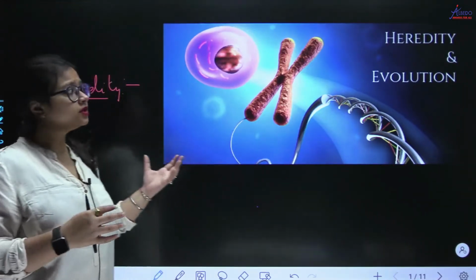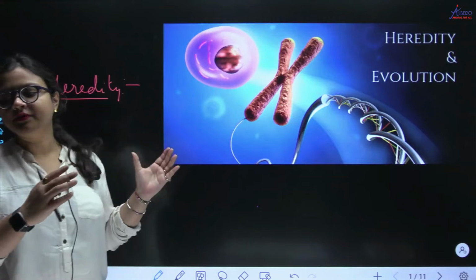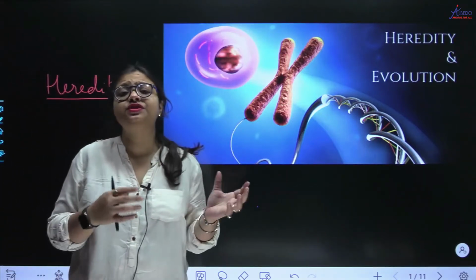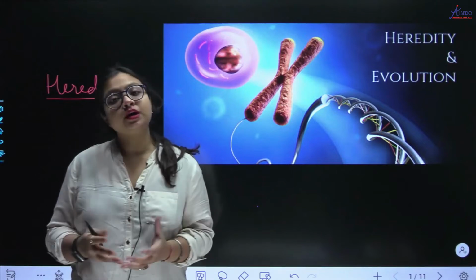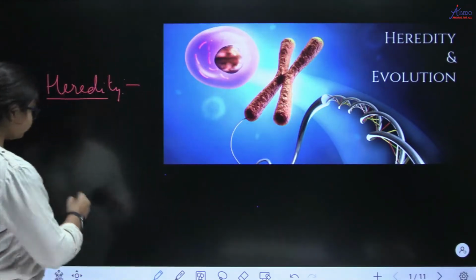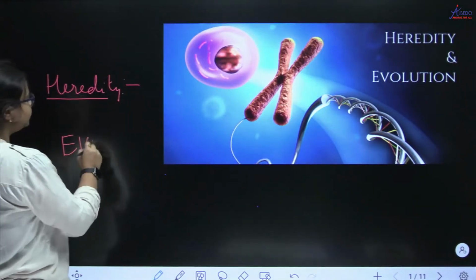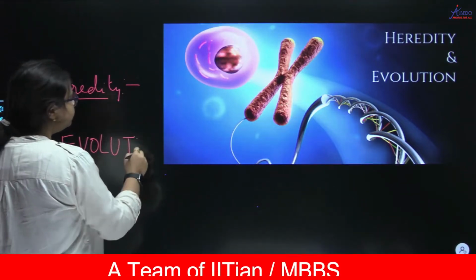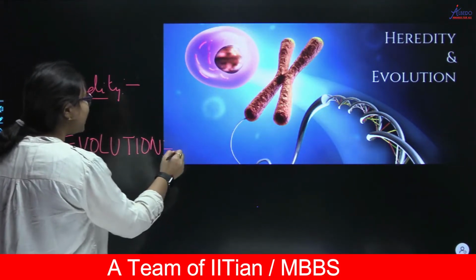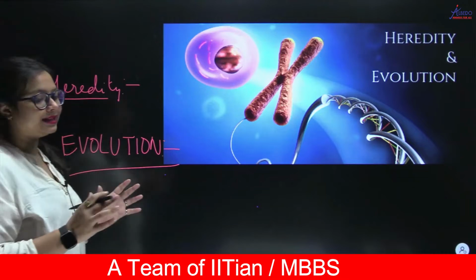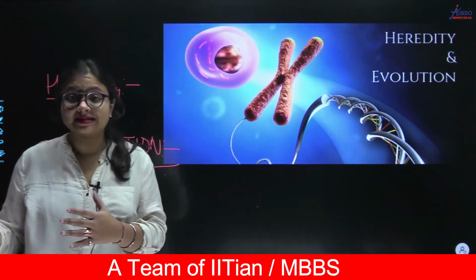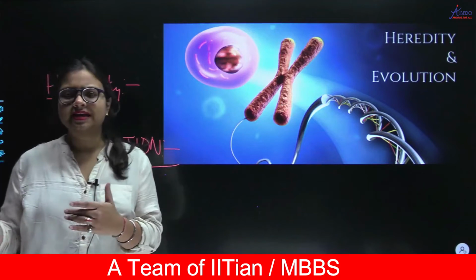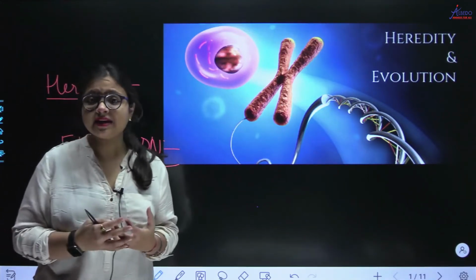So this is the first part of the chapter where we will be dealing with genes, alleles, DNA. I will explain about everything. Now the next part of this chapter will be evolution. What do you mean by evolution? Now we know that why an organism is like that. Now we'll study how various types of organisms have some differences and some similarities, right?